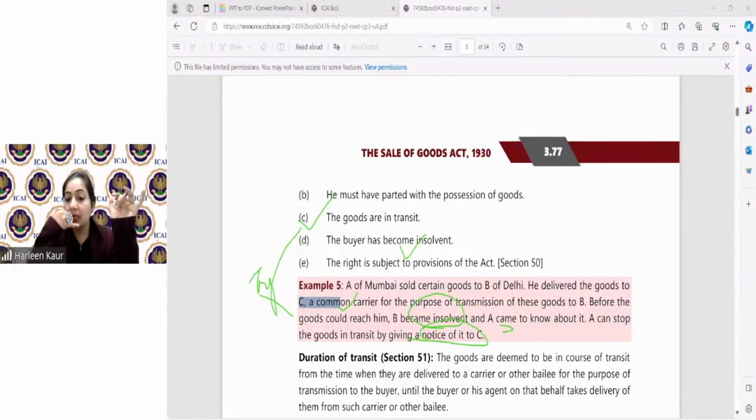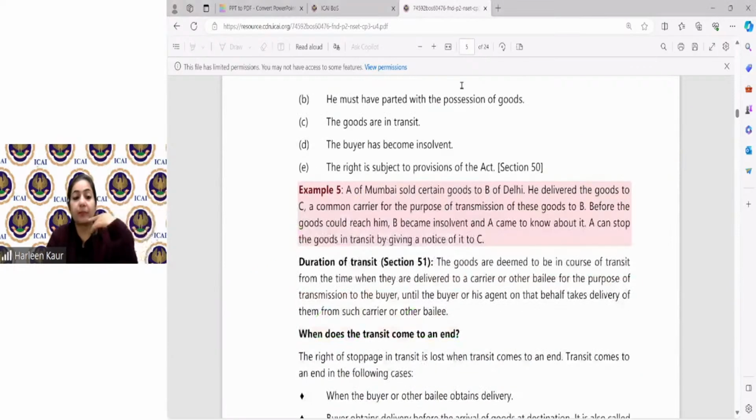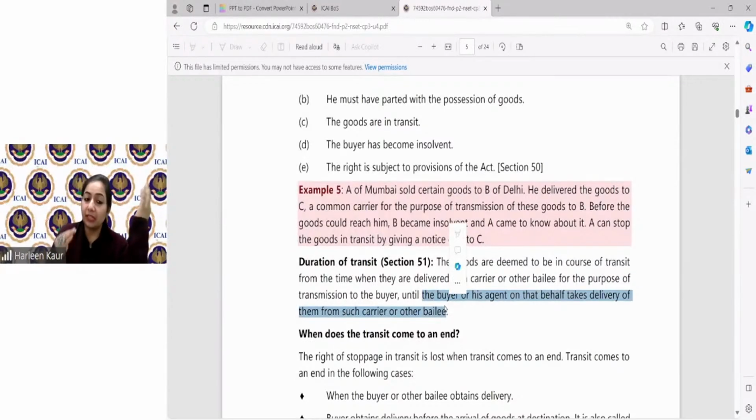So he will call Mr. C. Look, my goods, I have already given them to you, the transporter. B has become insolvent. Please bring my goods back. So it is C's duty to get the goods back, because now the buyer has become insolvent and C cannot give the goods to him. The goods are deemed to be in transit when they are delivered to a carrier for the purpose, until the buyer has taken delivery. Meaning, until the buyer takes delivery, it will be considered the duration of transit.